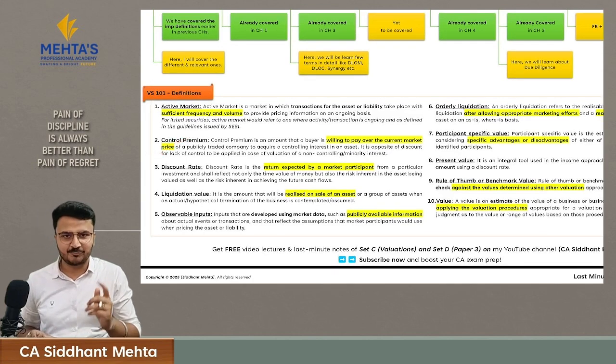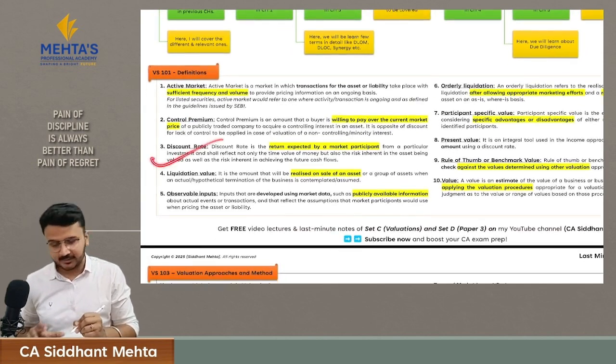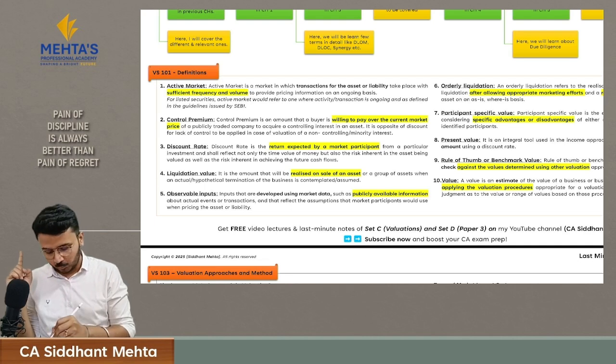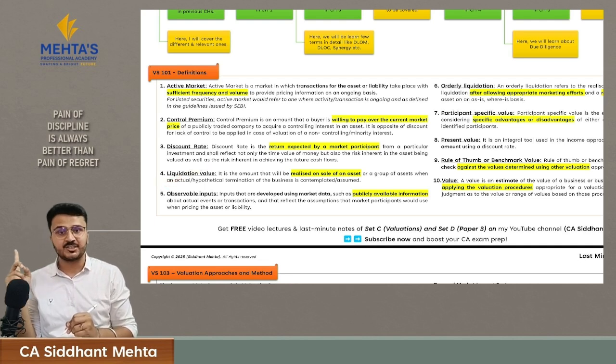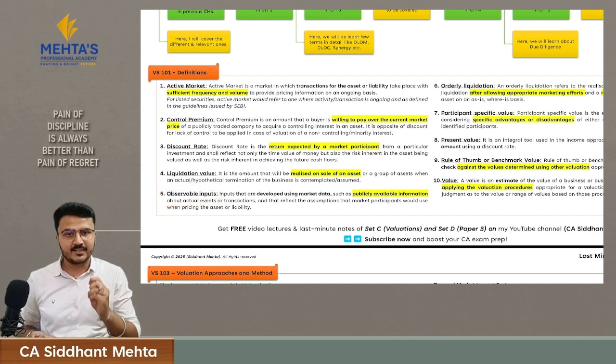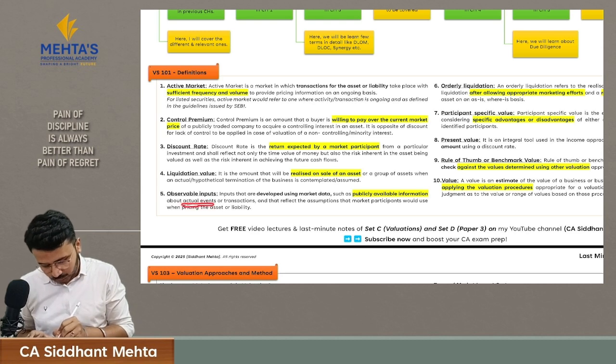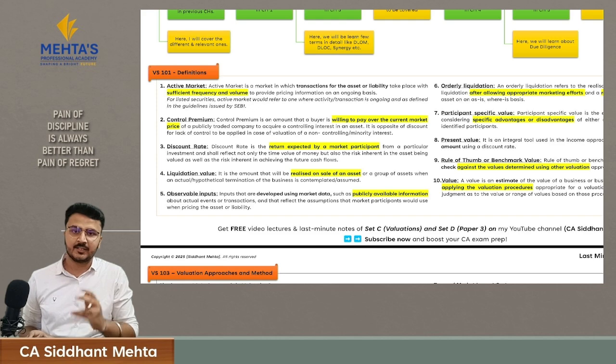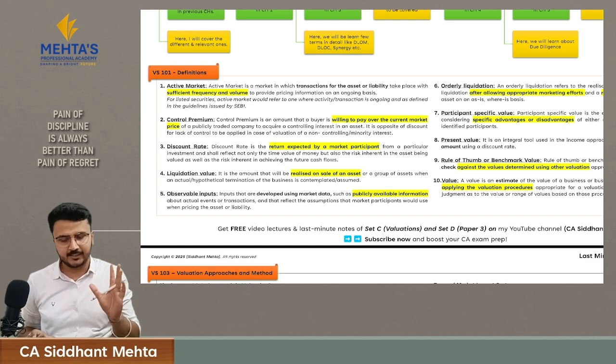We'll understand this in a few minutes. What is discounting rate? We have already covered it in chapter number 3. What is liquidation value? We have already covered it in chapter number 1. What do you mean by observable inputs? These are the inputs, facts or information about any actual event or transaction from publicly available information, that is from publicly available data, called observable inputs.